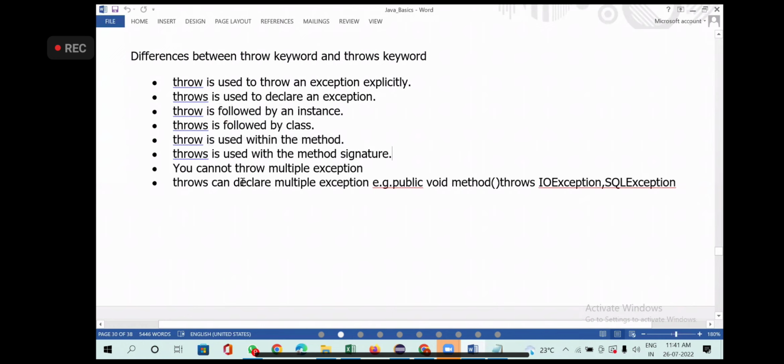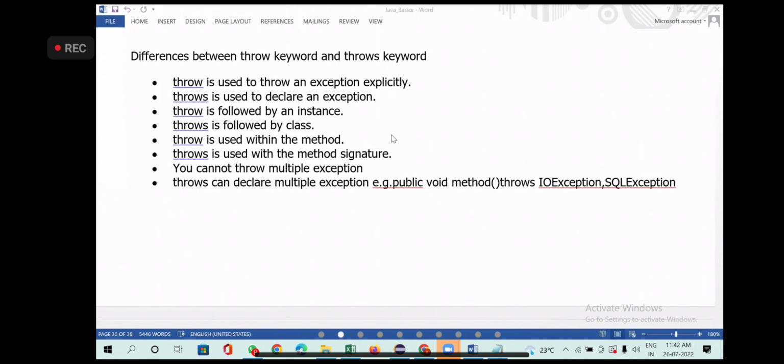Okay. And then you cannot throw multiple exceptions at a time. You can throw only one exception. Throws can declare multiple exceptions. Example, you can say public void method throws IOException and SQLException. Okay, it can declare multiple exceptions.